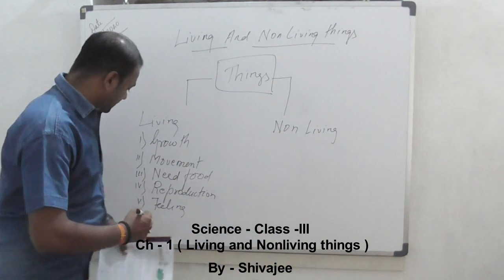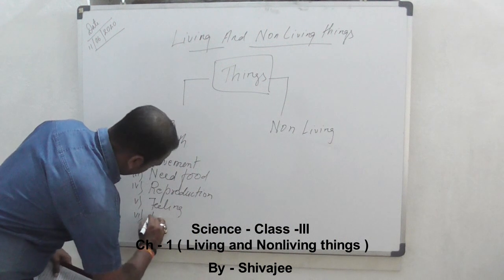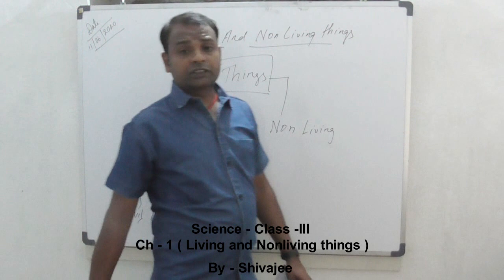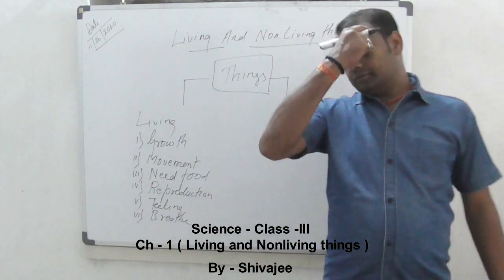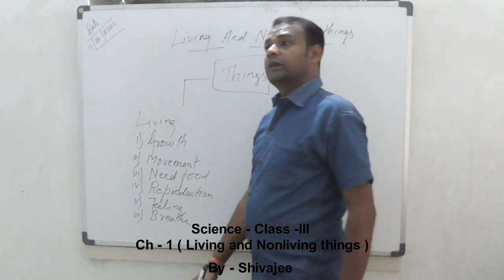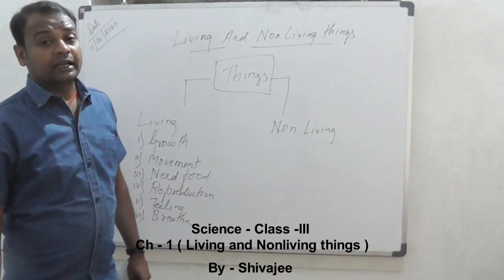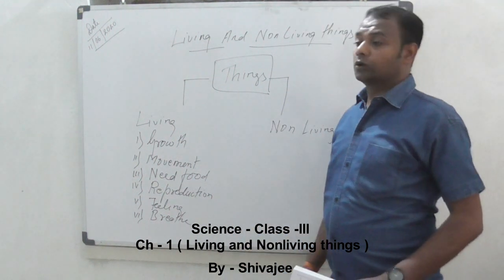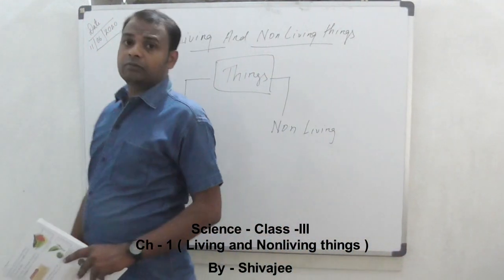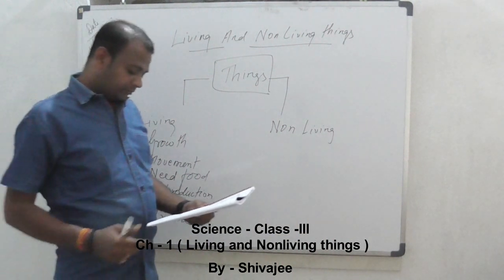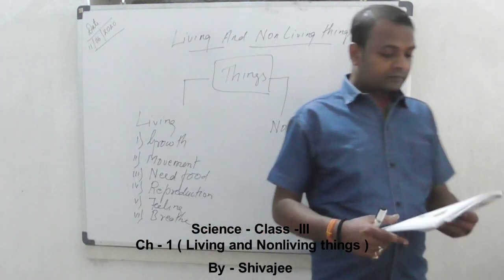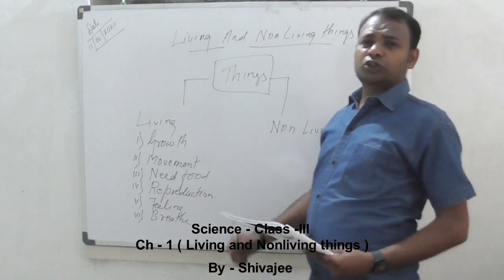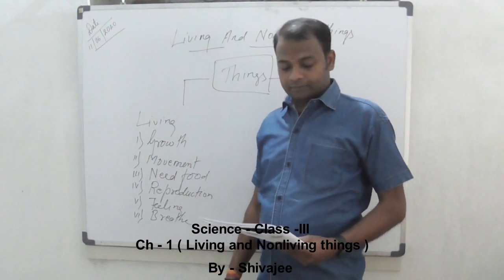Next, living things breathe. All living things take in oxygen from the air. Human beings and animals breathe with the help of their lungs. Few animals or insects breathe with the help of air holes present on their body or air sacs. Plants also breathe with the help of small tiny pores present on the leaf called stomata.